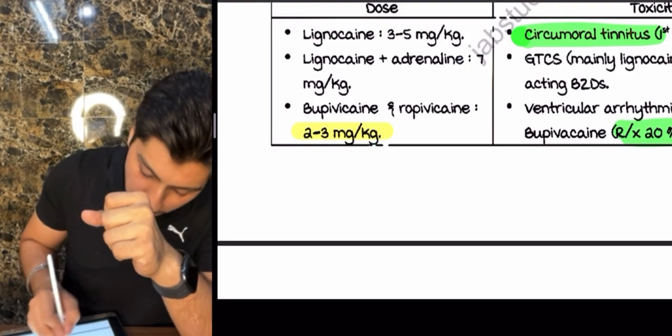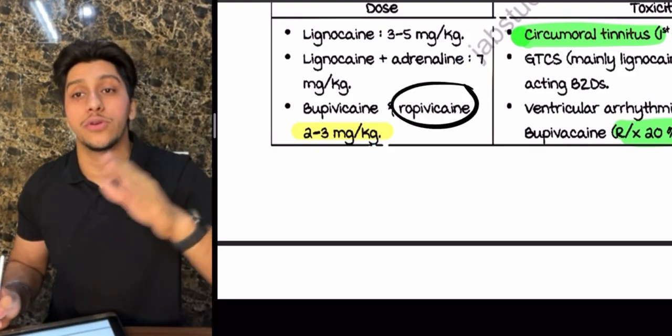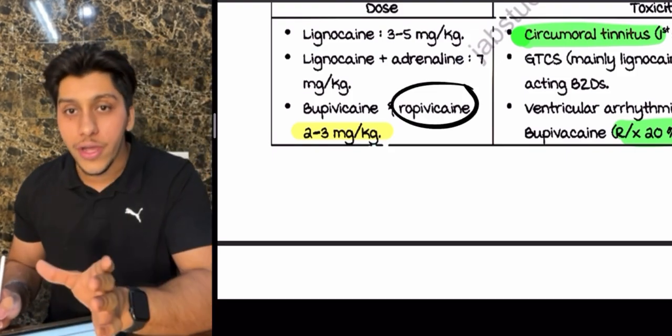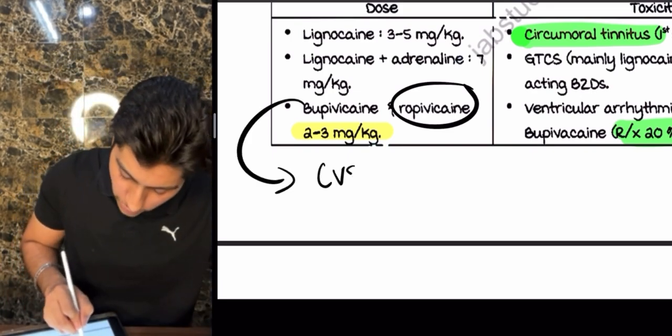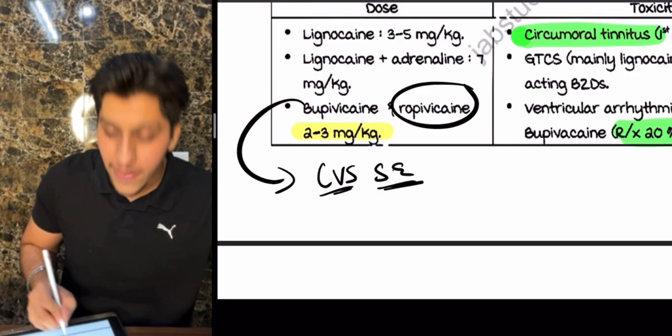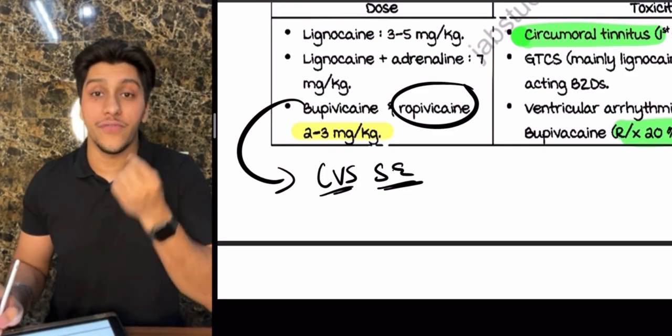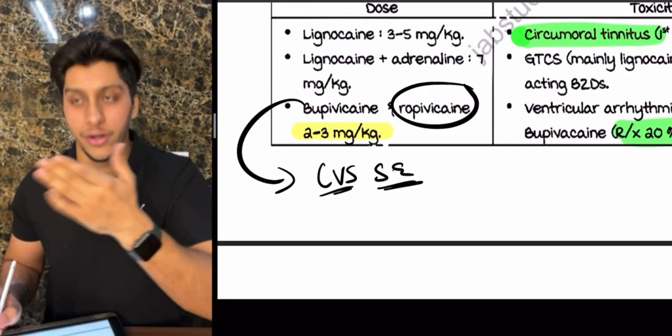And remember, ropivacaine is nowadays more preferred as compared to bupivacaine. Both of them are long acting ones, but ropivacaine is more preferred because bupivacaine has cardiovascular side effects. And what are the side effects? It causes ventricular arrhythmias. We'll talk about that right now.